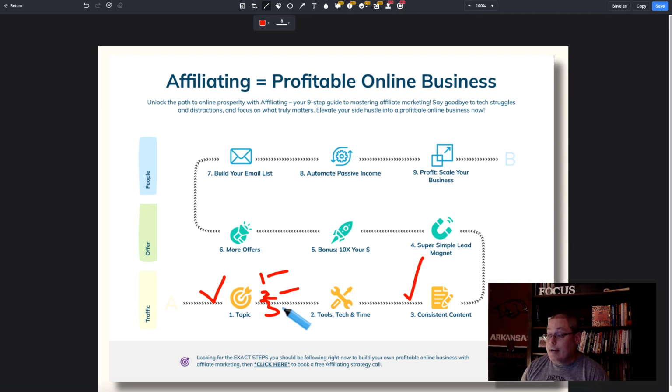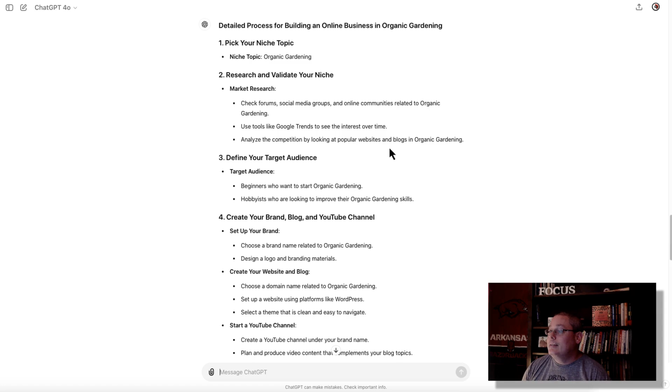Then after you create content there, you might want to start thinking about talking to advanced folks. Now, you don't have to do this, but this example, a detailed process for building an online business in organic gardening, picked a niche topic as the example: organic gardening. Next up, research and validate. This is check forums, social media groups. And again, this is a detailed process inside of a simplified strategy for building the foundations.